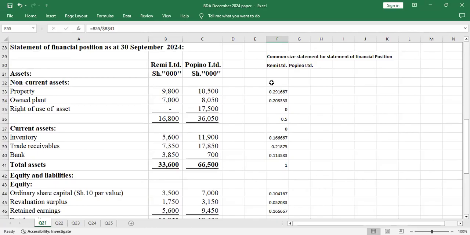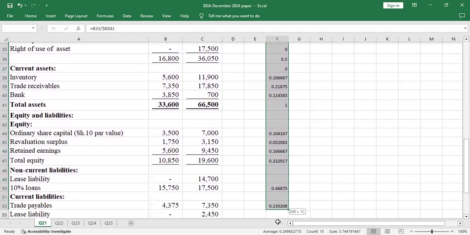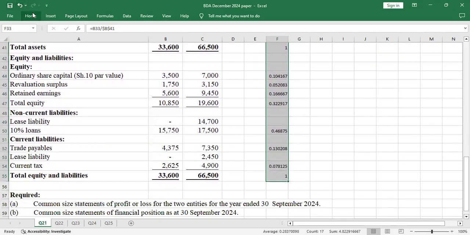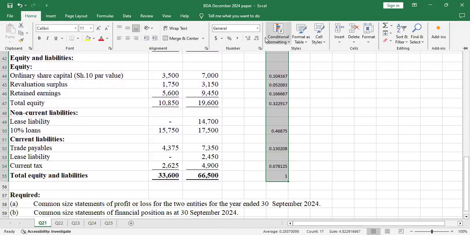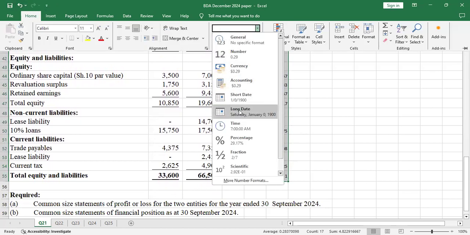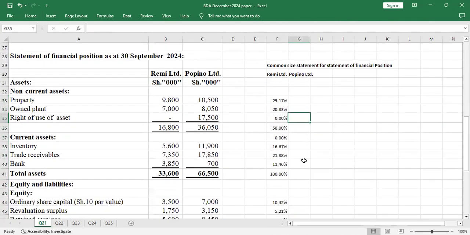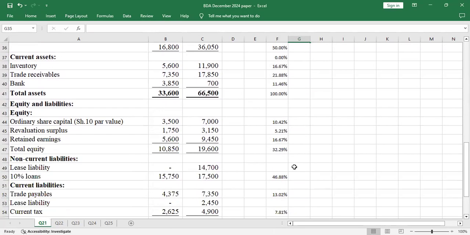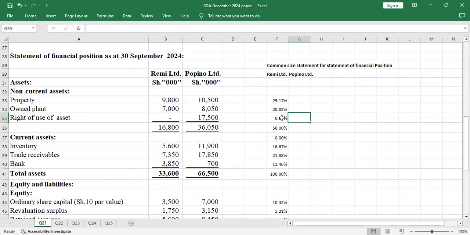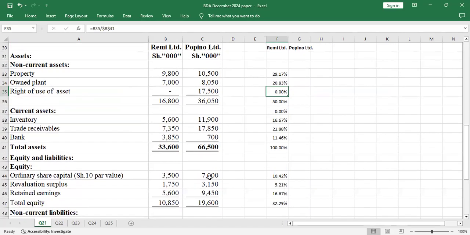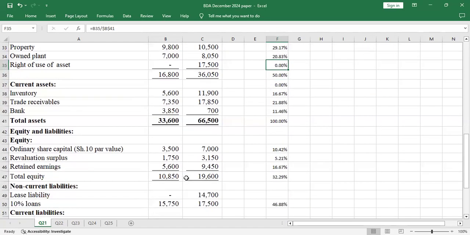Then you highlight this and change them into percentage. So I just start there and change that into percentage. You can see this was 0.0%, right of use asset.